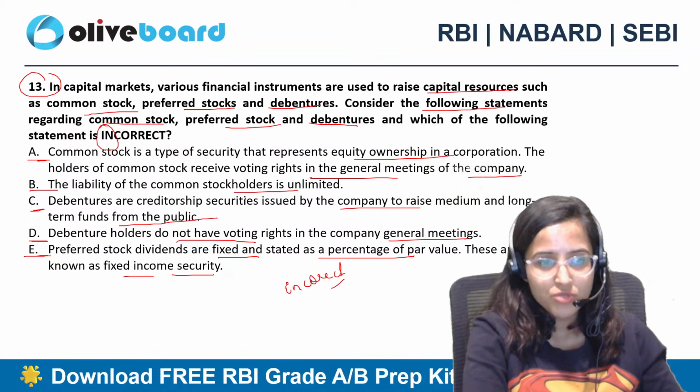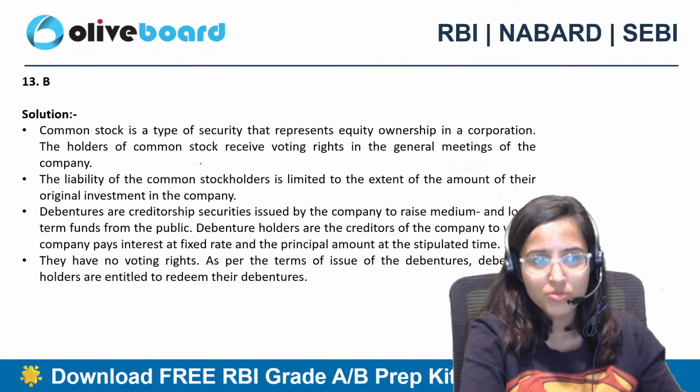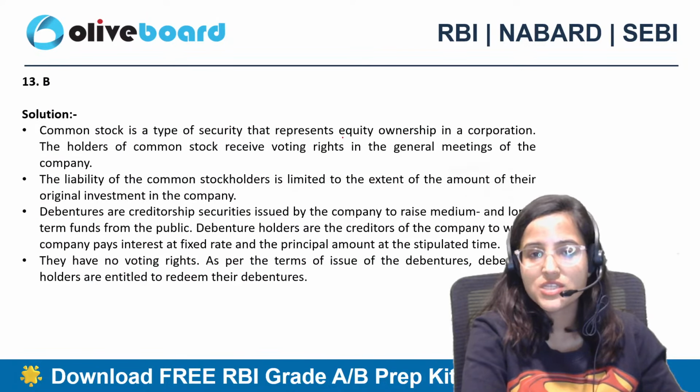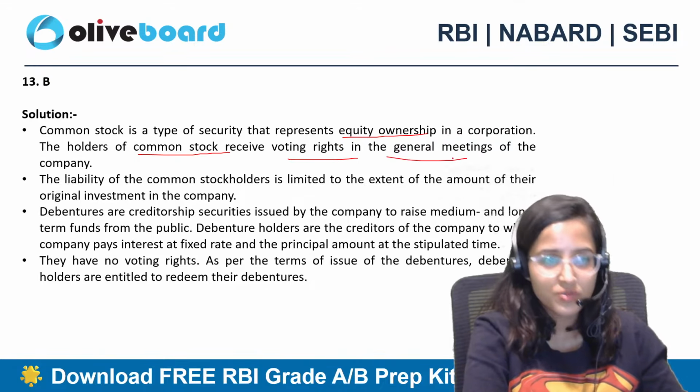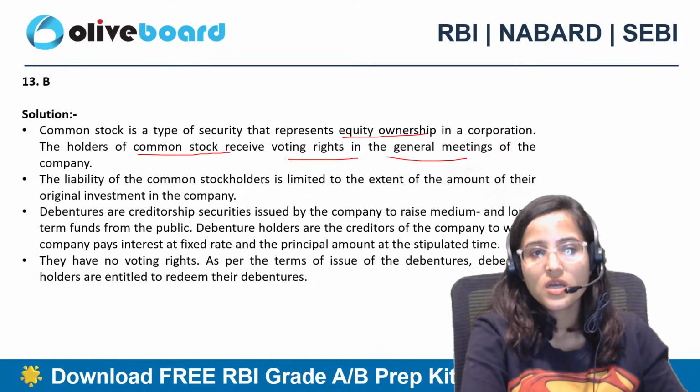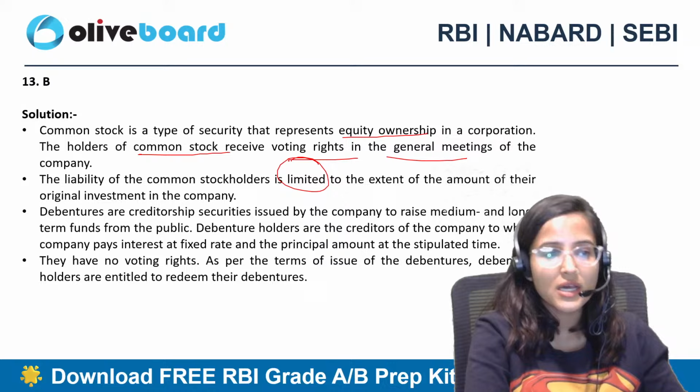The liability of the common stockholders is unlimited. Common stock is a type of security that represents equity ownership in a corporation. Holders of common stock receive voting rights in the general meetings. Liability of common stockholders is limited and not unlimited.